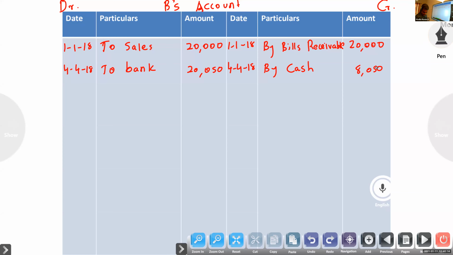Next, Tomlin, interest entry. Where will it come? To interest, yes, because B's account to interest, B debit. So to interest 240.